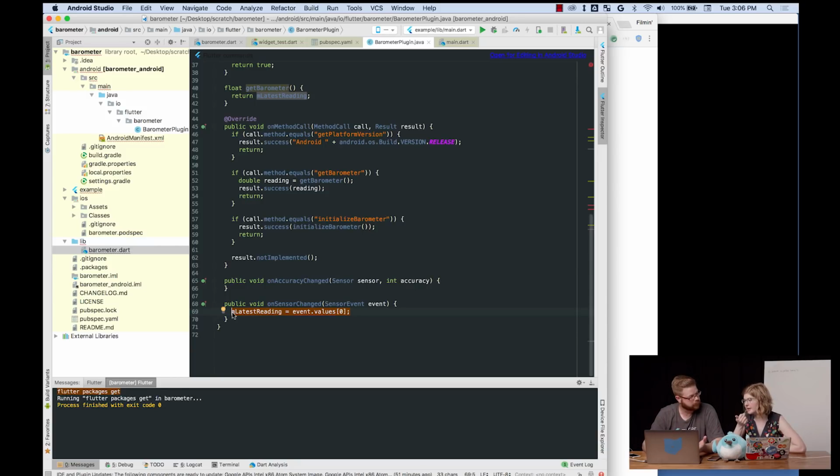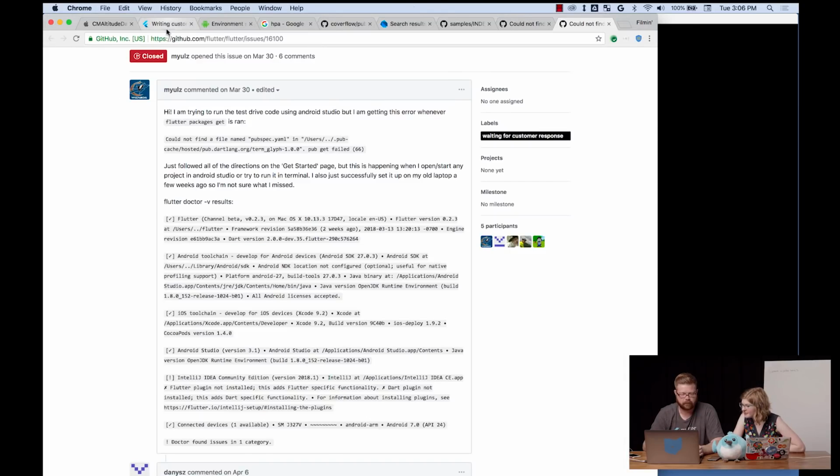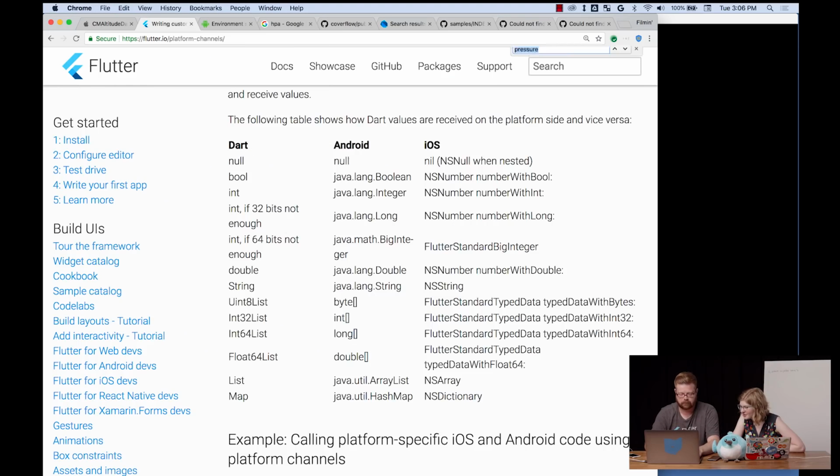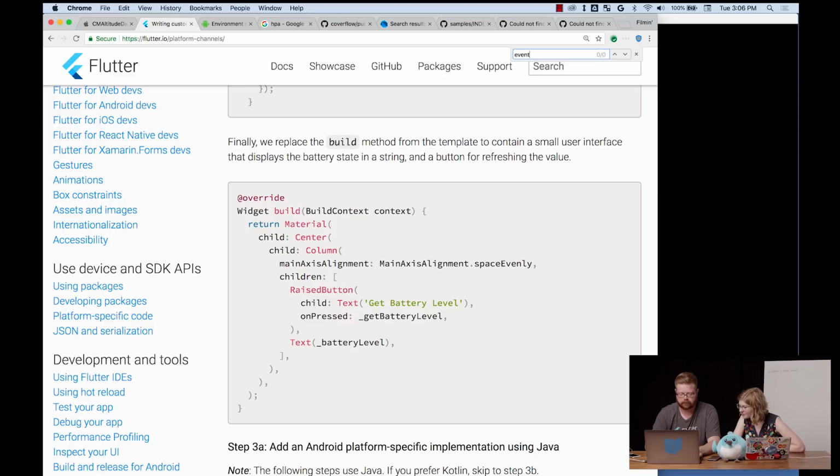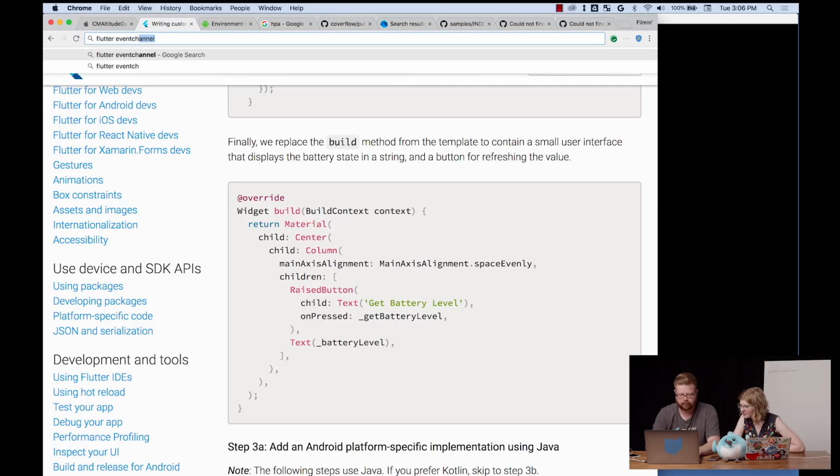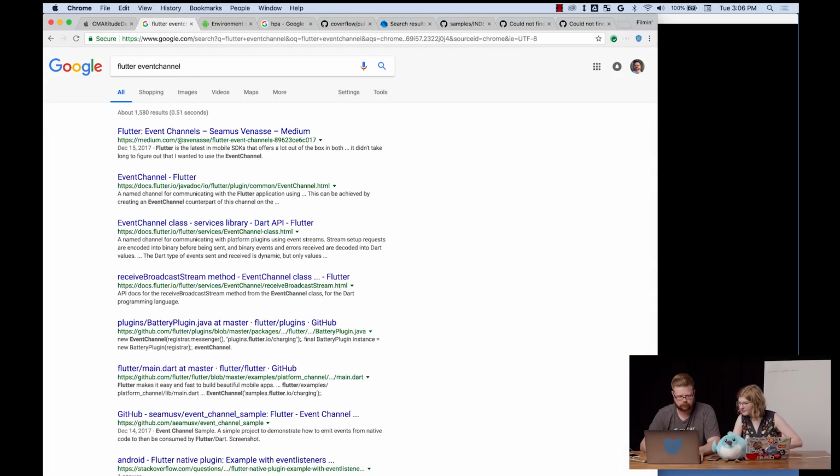There's actually an event channel class that allows you to hand a stream-like object to Dart, and then you can do that. Is that in the guide that I apparently didn't read all of? If you search for event channel, hold on, maybe not there. Flutter event channel. There's docs. Oh my goodness. There we go.